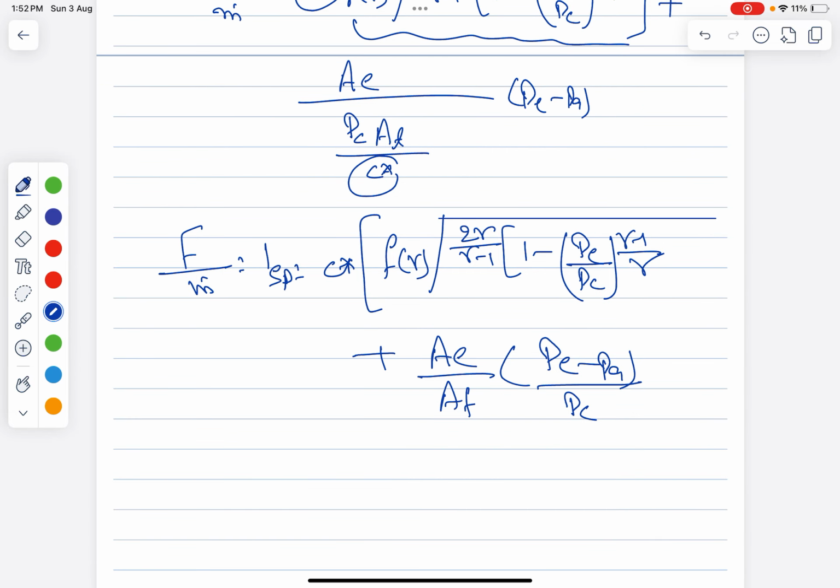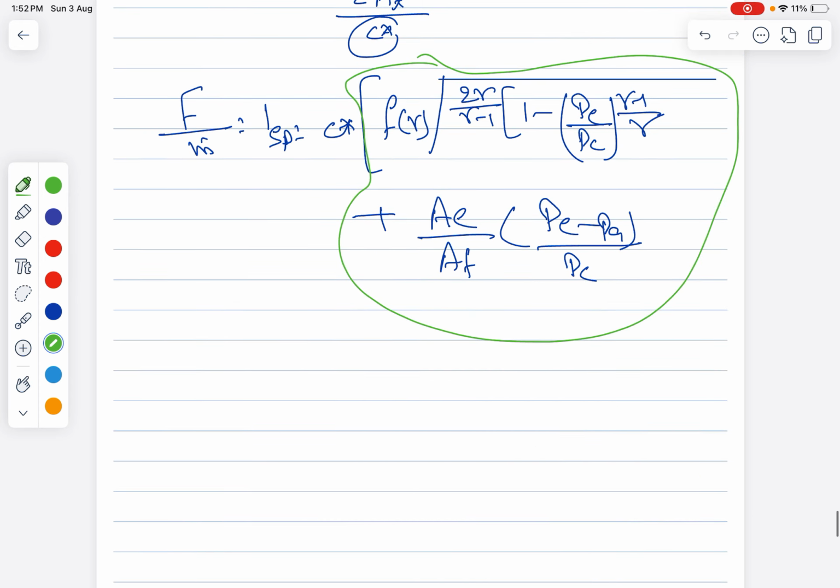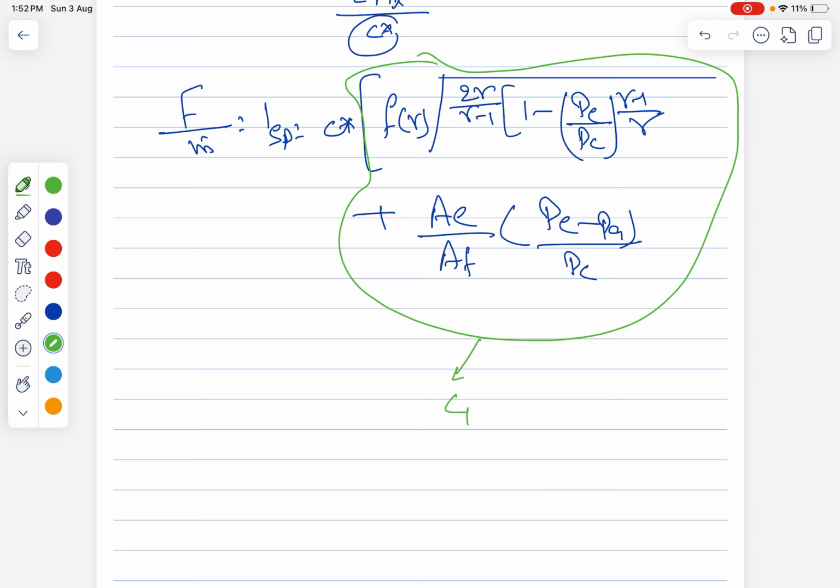Then now this term basically is called as the CF. Right? This is called as CF, that is nothing but your thrust coefficient in the rocket.